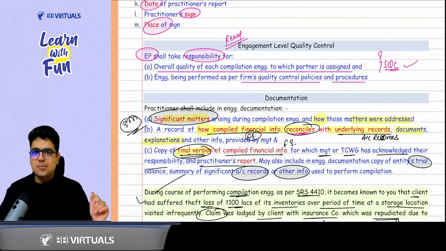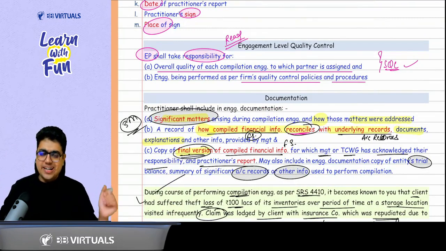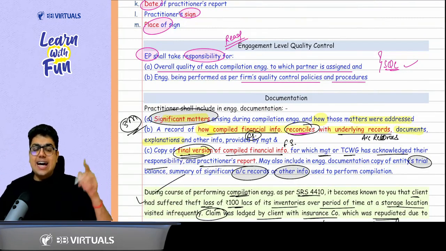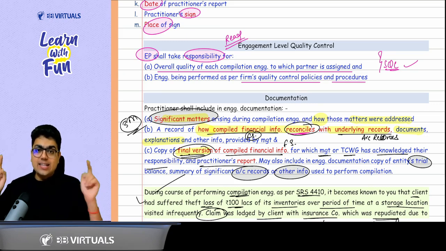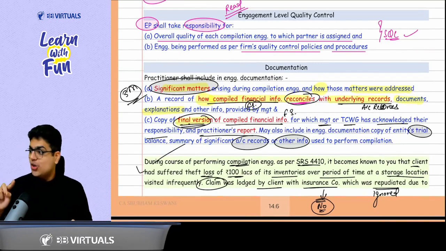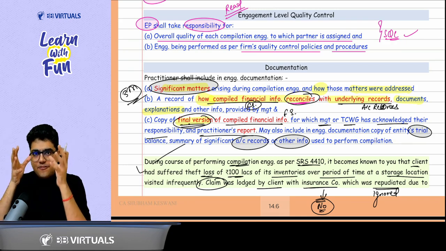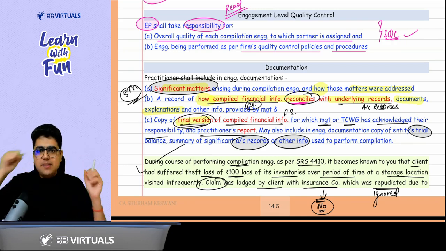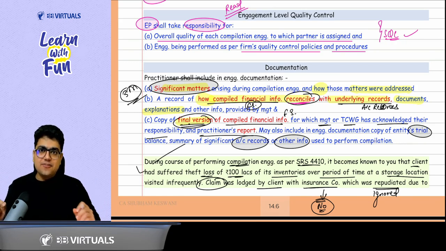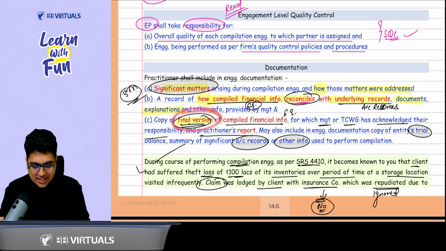Why documentation is important here? Because there is a question in the question bank. In the documentation of SRS 4410, what you document? SRF. That means in SRS, you document SRF. What is SRF? Significant matters. Reconciliation of the financial statements to the underlying books and accounts. Right, sir? And the last point is F. Sir, what is F? Final version.